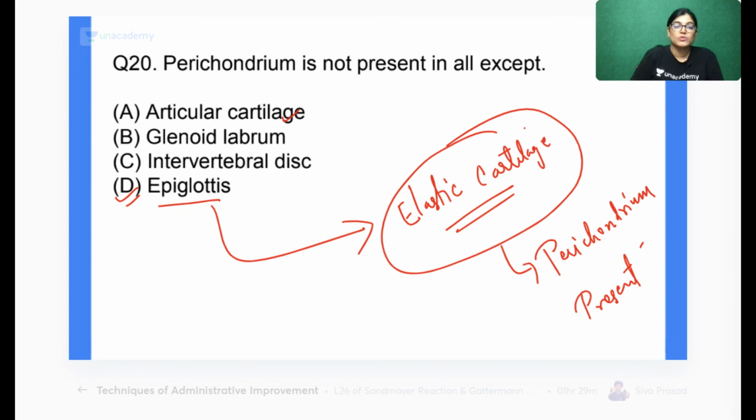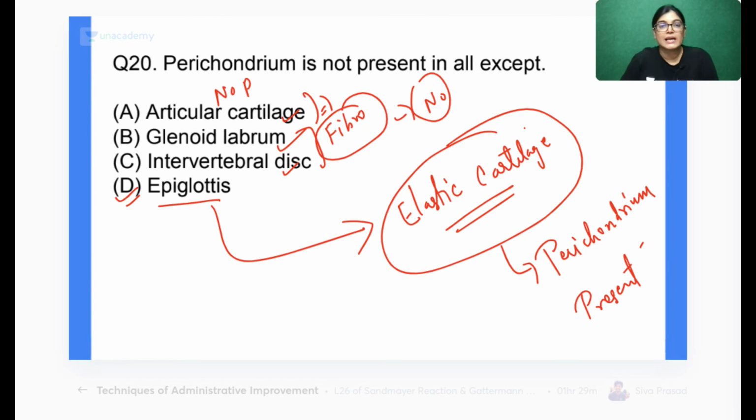When I'm talking about articular cartilage, glenoid labrum, and intervertebral disc, the glenoid labrum and intervertebral disc are examples of fibrocartilage. Articular cartilage is a variant of hyaline cartilage only. So articular cartilage has no perichondrium, and fibrocartilage also has no perichondrium. So why is epiglottis the correct answer? The reason is that epiglottis is an example of elastic cartilage, which we have already seen in the histology session.